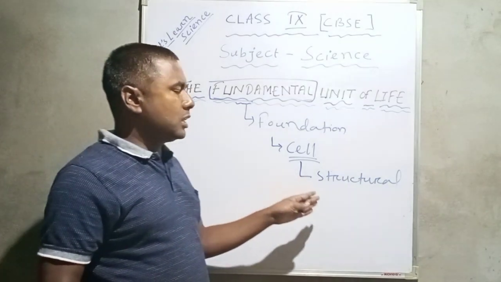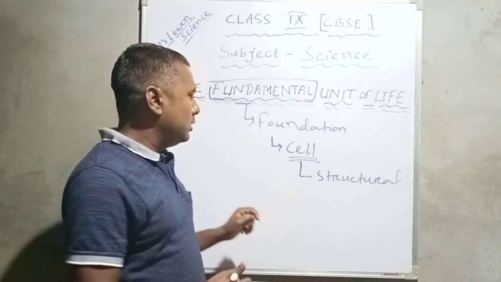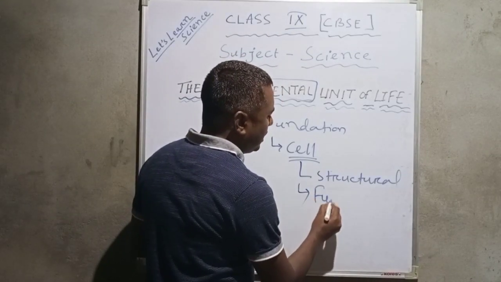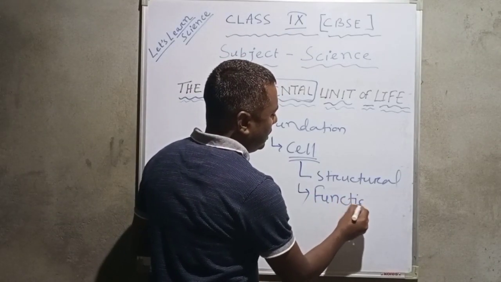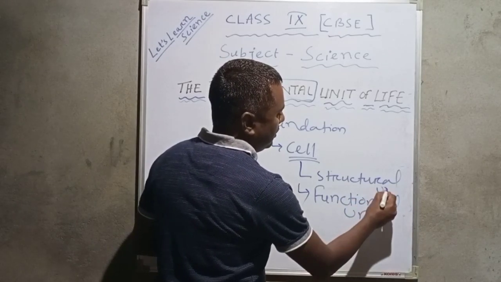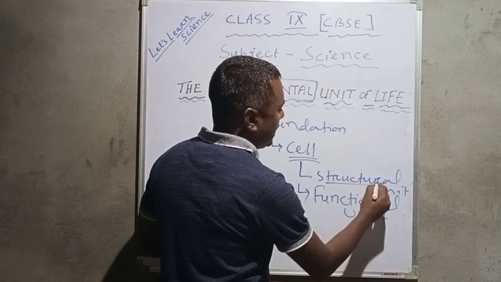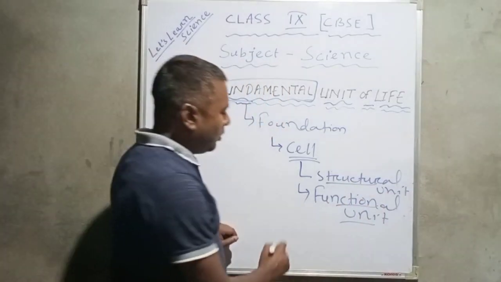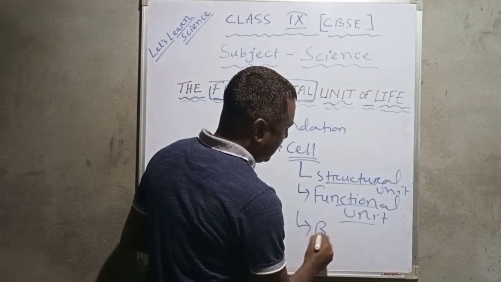So it is the structural unit. It is also called the functional unit. A structural unit, functional unit. Then it is also called the basic unit of life.